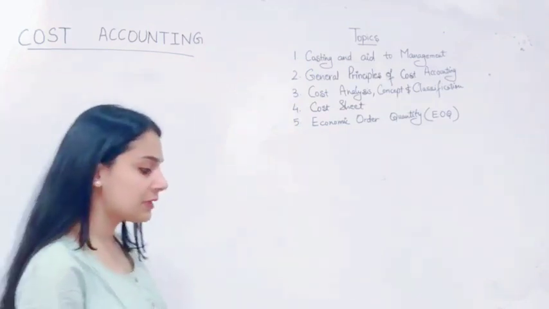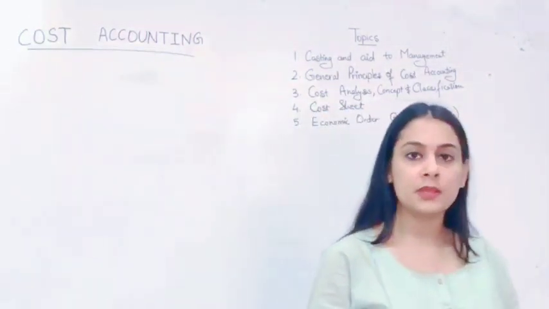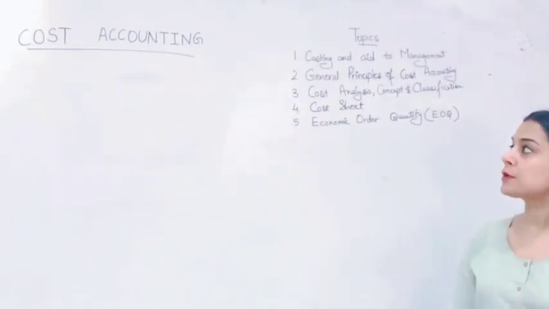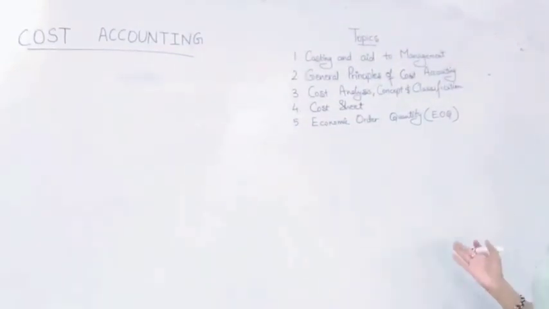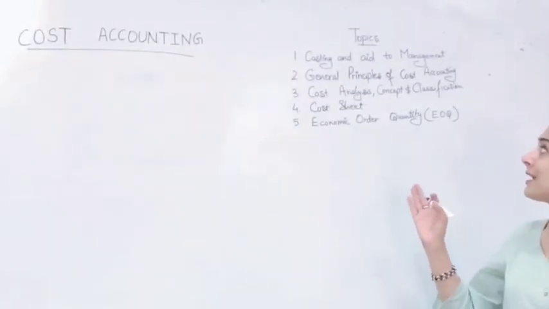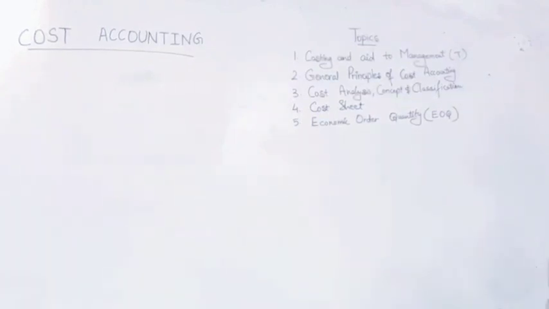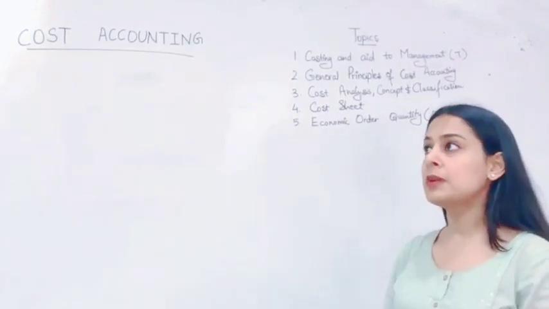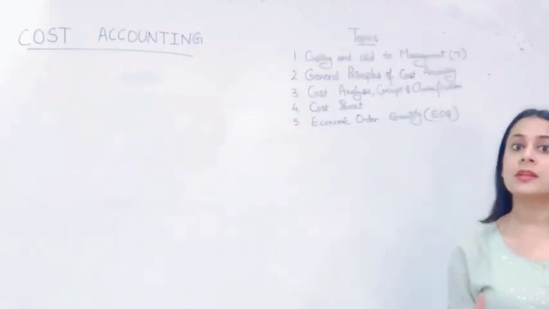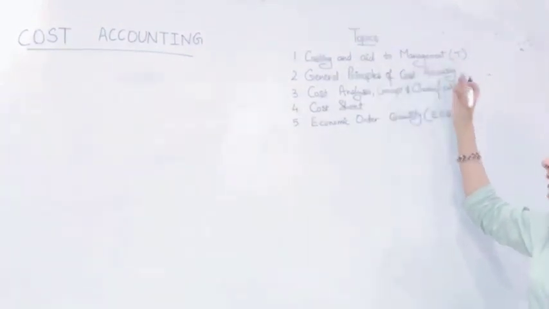Today we are going to start with cost accounting, that is part B of your syllabus. First of all, I have mentioned all the topics here, the 5 topics which are to be covered under cost accounting. First is costing and aid to management, which is basically a theoretical topic which has a few different subheadings to let you know how costing helps the management.